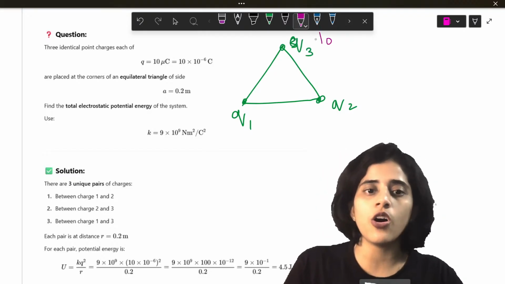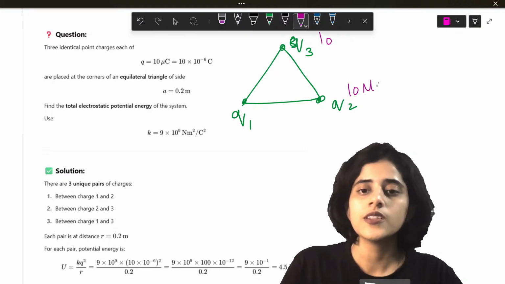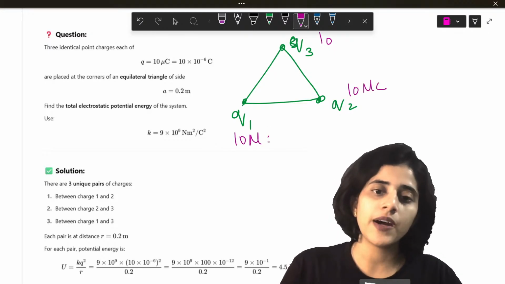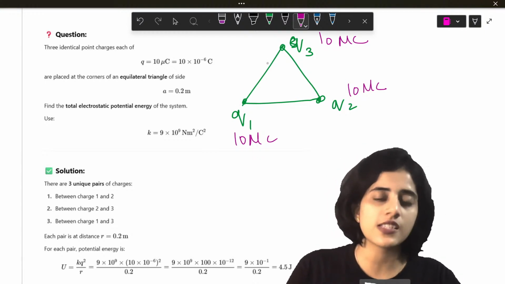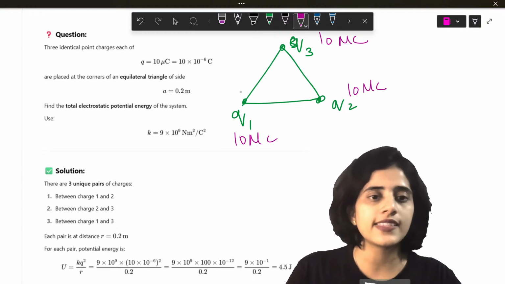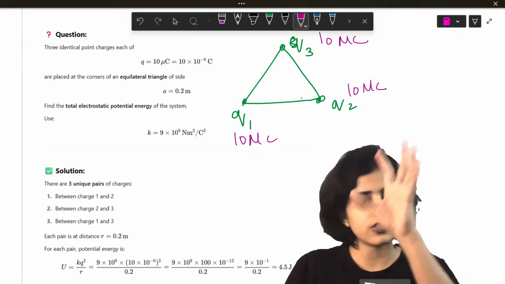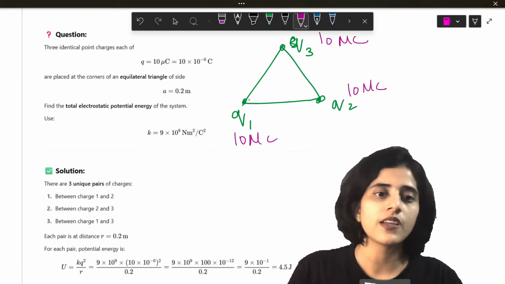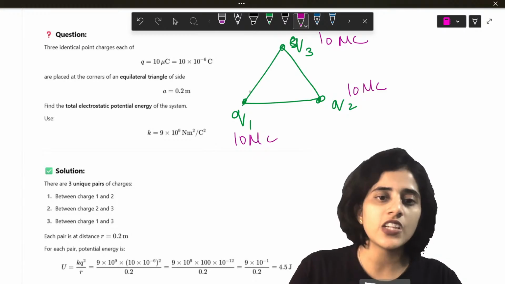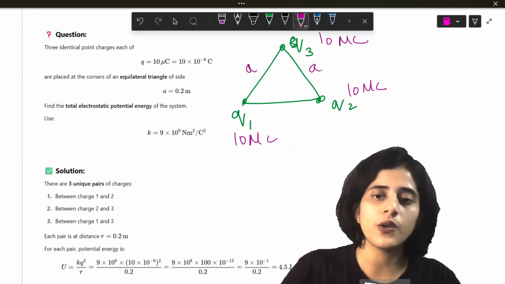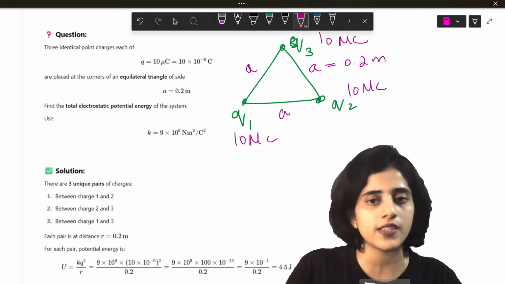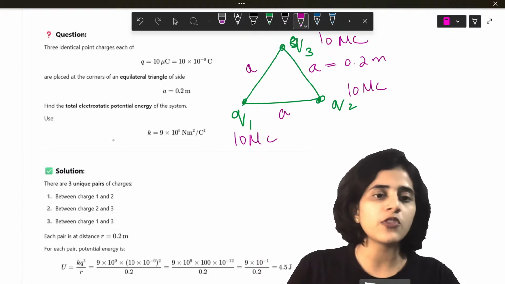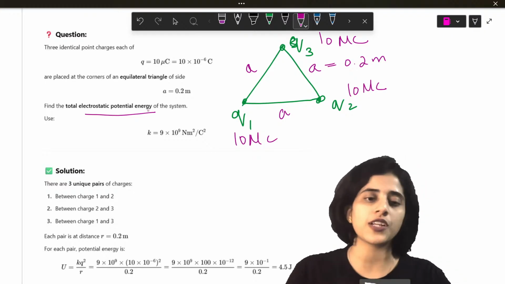They all have the value of 10 microcoulombs. Now, each side is A, and A has a value of 0.2 meters. We have to find out the total electrostatic potential energy.